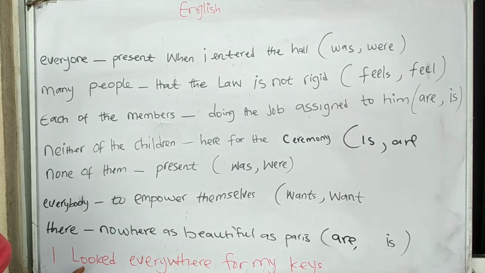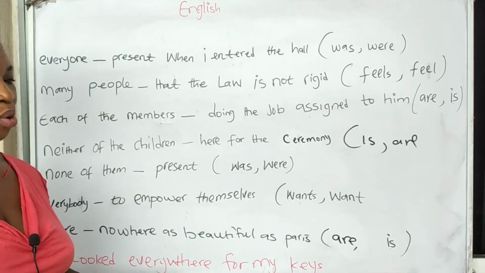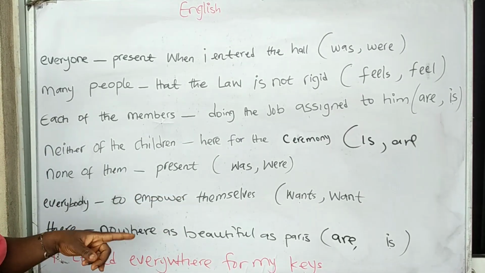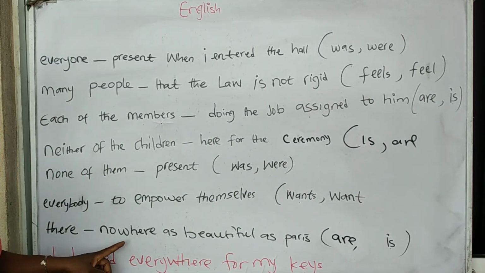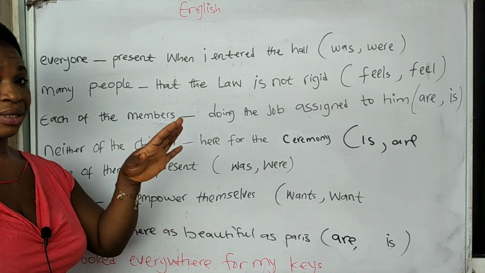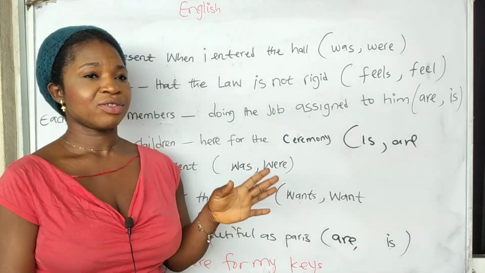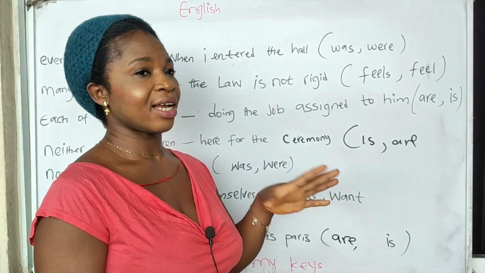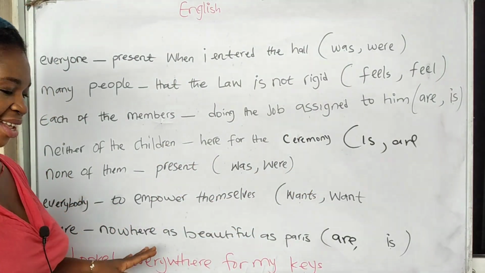Let's try are. There are nowhere as beautiful as Paris. No, it gives the wrong information. Let's say Paris, because we're talking about Paris alone. So there is nowhere as beautiful as Paris. There is nowhere as beautiful as London. There is nowhere as beautiful as Nigeria. There is nowhere as beautiful as Ghana. Something like that.